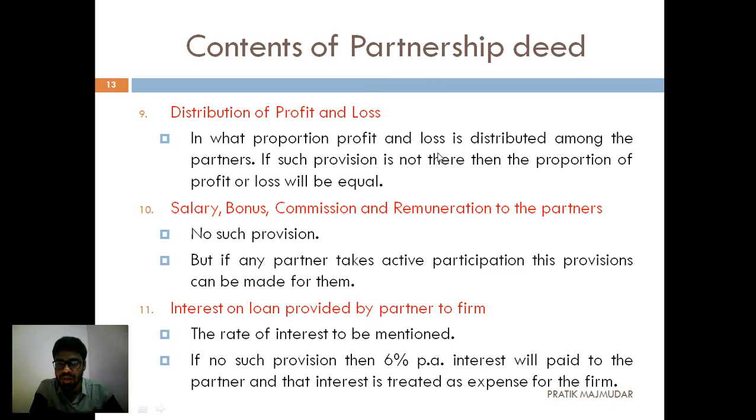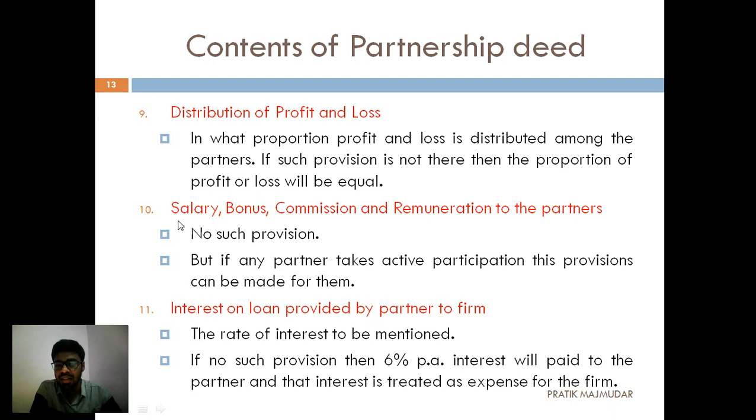So the distribution of profit and loss among the partners is going to occur in the agreed proportion. But if we haven't made any kind of provision for how much profit each partner gets, then the whole profit and loss will be distributed equally. Understand this: if no provision, then it is going to be distributed equally.